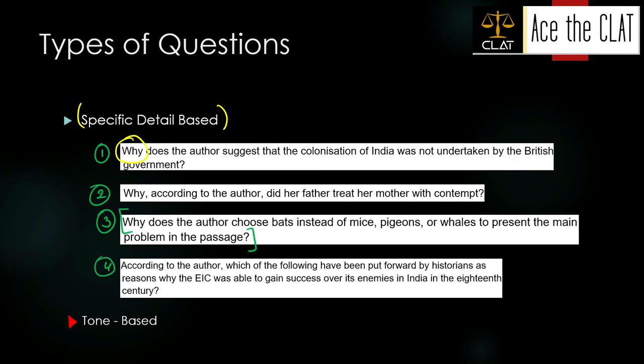And lastly, according to the author, which of the following have been put forward by historians as reasons? You have to identify the reasons why the EIC was able to gain success over its enemies in India in the 18th century. All right, you have to identify the reason. You have to identify some fact, है ना? In short, specific detail में यही होते हैं.